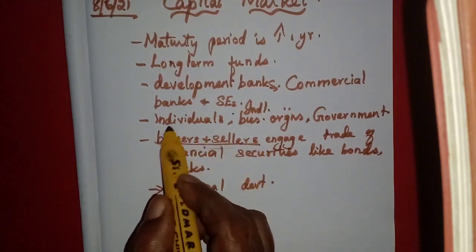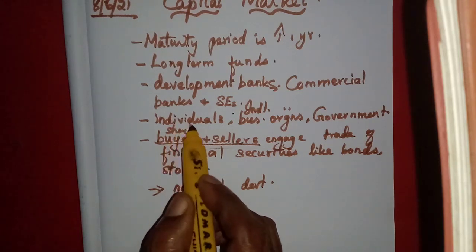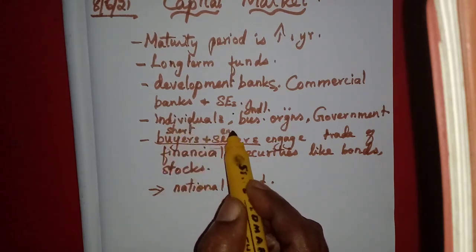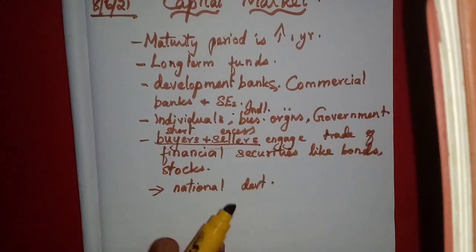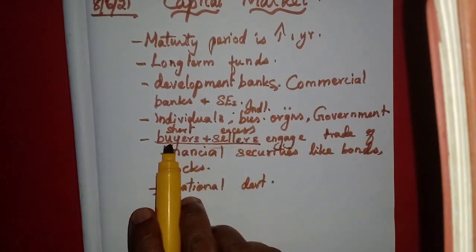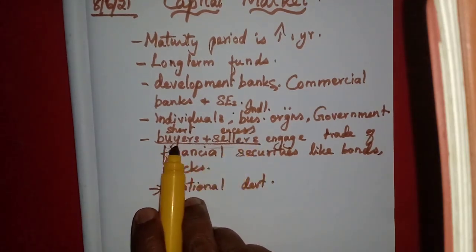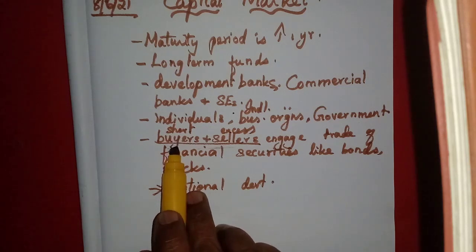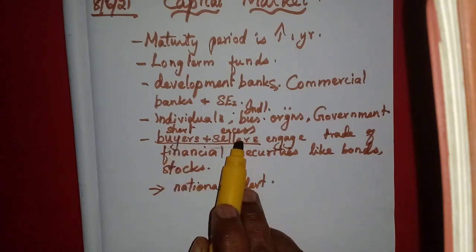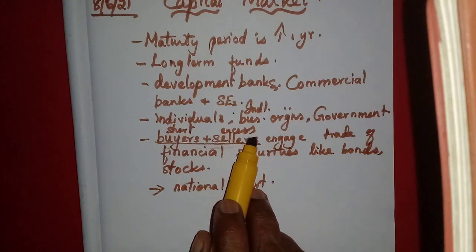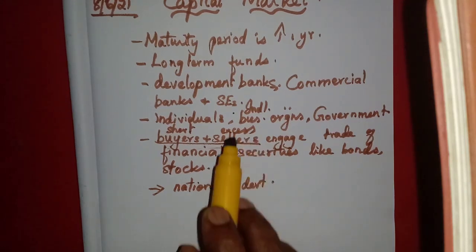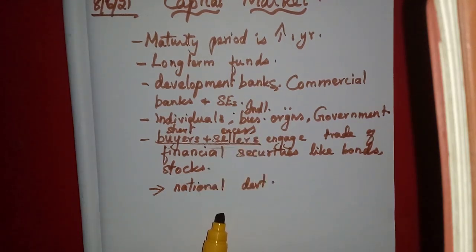The buyers are in short of funds, the sellers are in excess of funds. So the people who have excess will be providing funds for the buyers. That means the borrowers and the lenders. The capital market is acting as the channel for providing this capital.